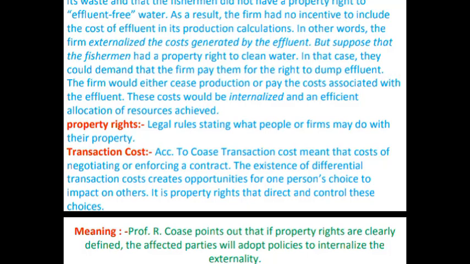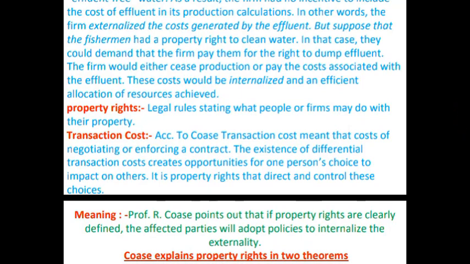In that case, they could demand that the farm pay them for the right to dump effluent. When property rights are clearly defined, the farm would either cease production or pay the cost associated with the effluent.